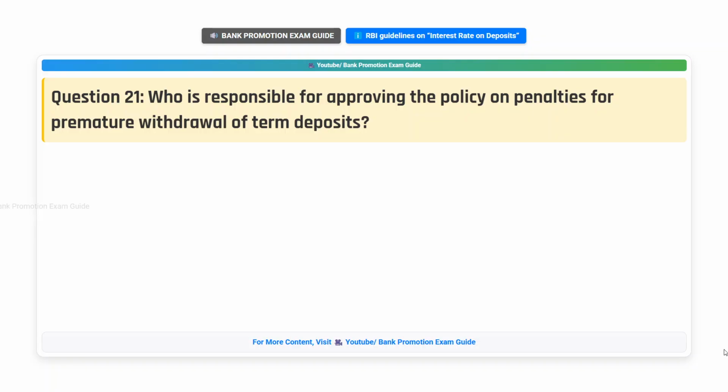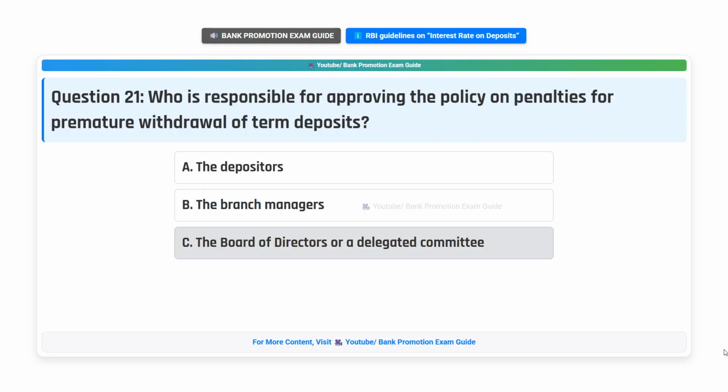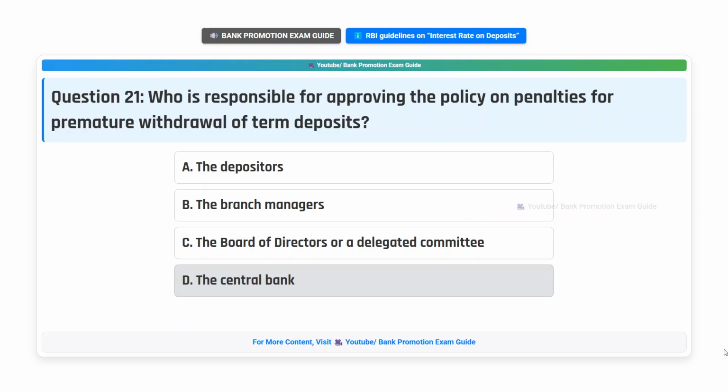Question 21. Who is responsible for approving the policy on penalties for premature withdrawal of term deposits? Option A. The depositors. Option B. The branch managers. Option C. The board of directors or a delegated committee. Option D. The central bank. Think the answer.